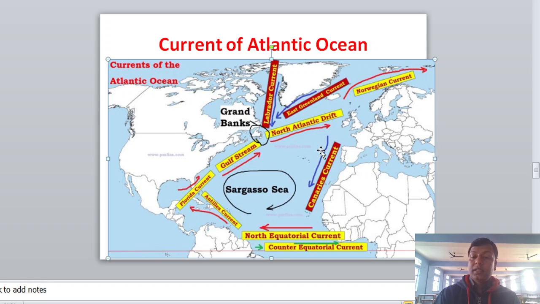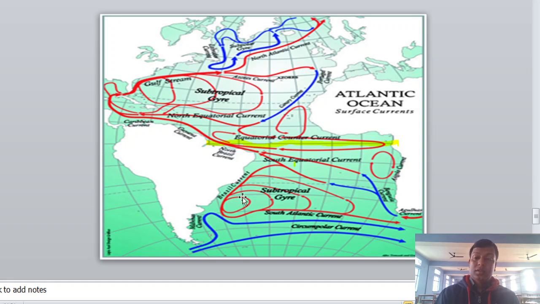The cold current in the area of Canary is the Canary current. This is the area of Canary, so the Canary current moves towards the south.